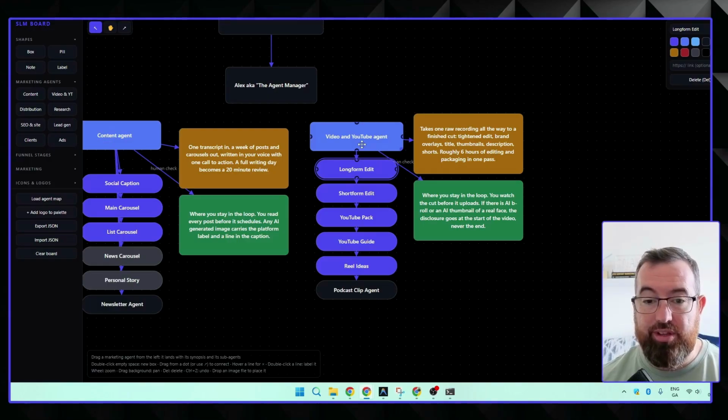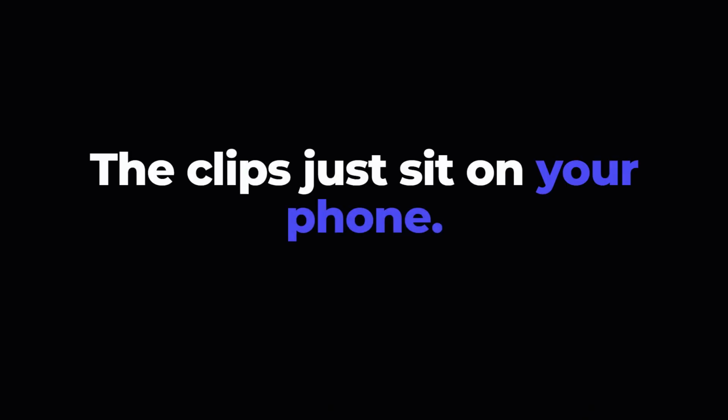Now, manually, if you're looking at this, you're probably looking at, you record short form pieces of content, they're sitting on your phone, you probably never actually use them.